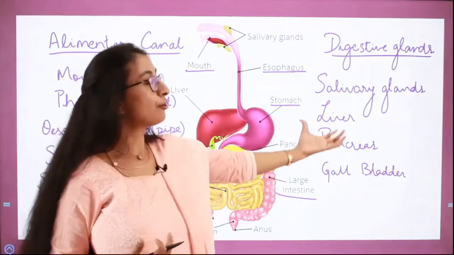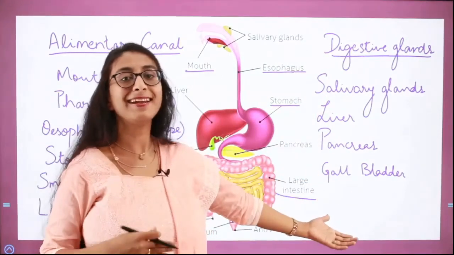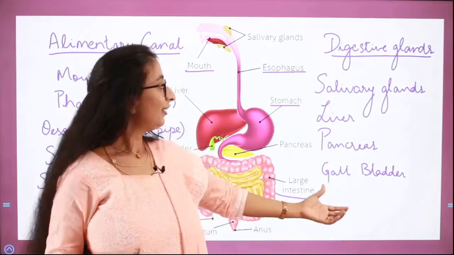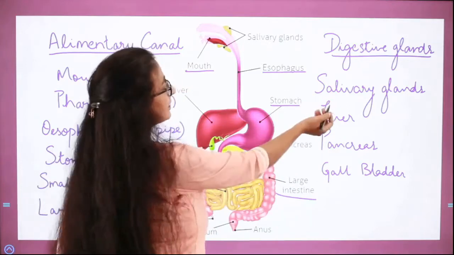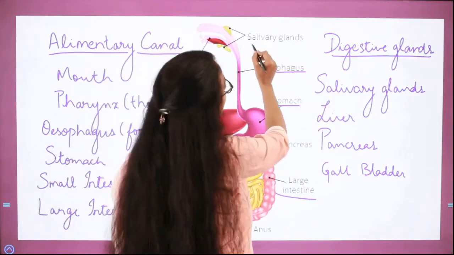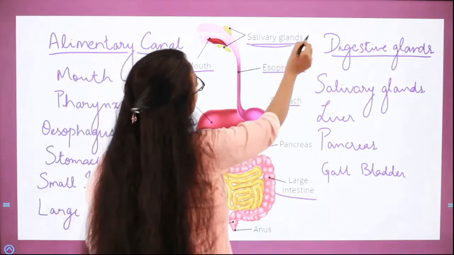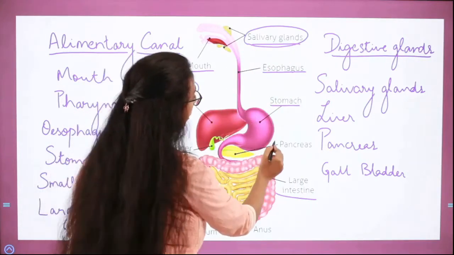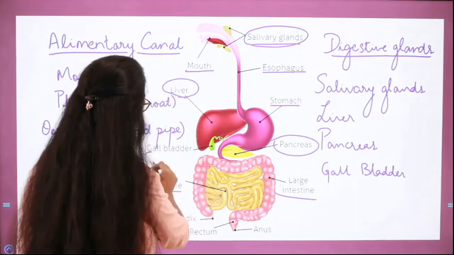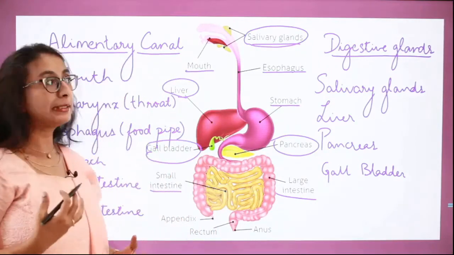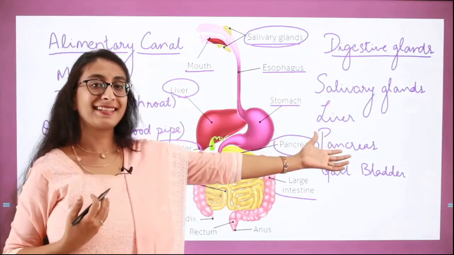About each of these we will be discussing in detail in the upcoming lectures. So we have digestive glands like salivary glands, liver, pancreas, gallbladder.